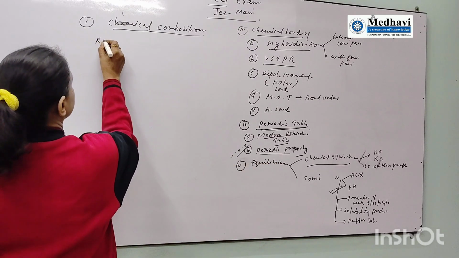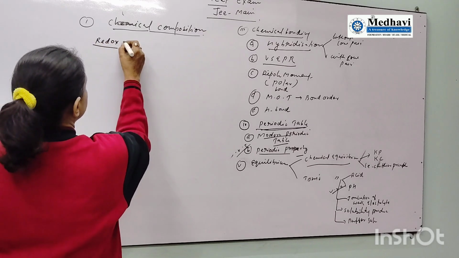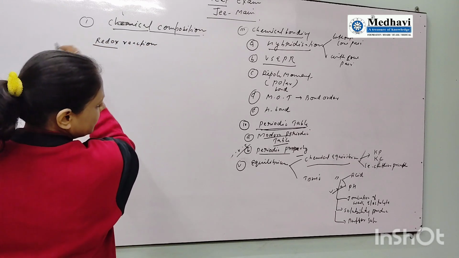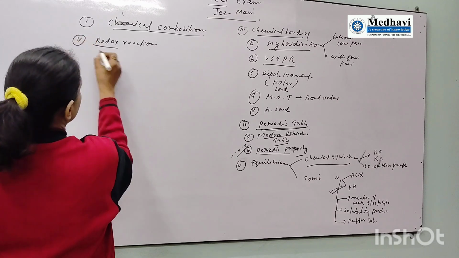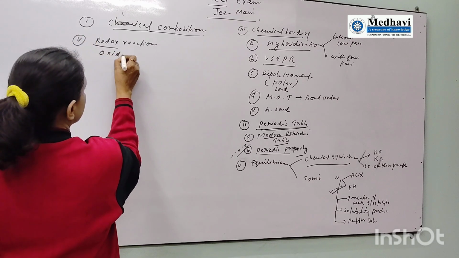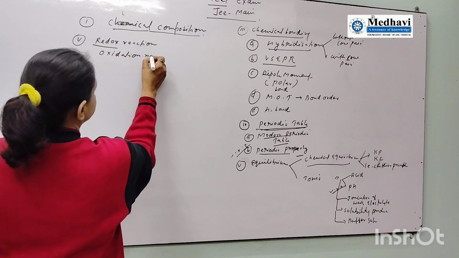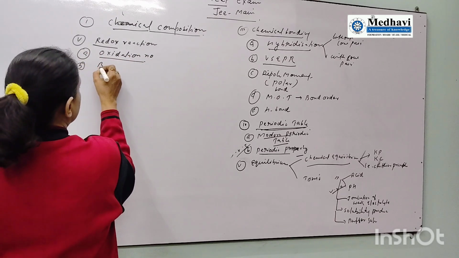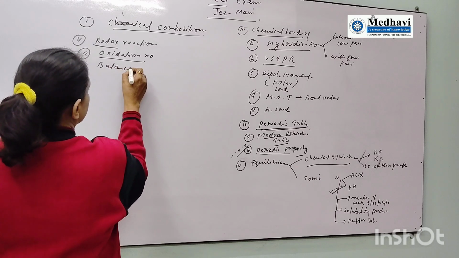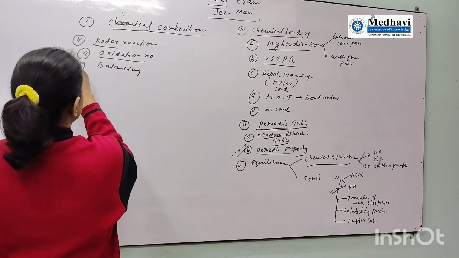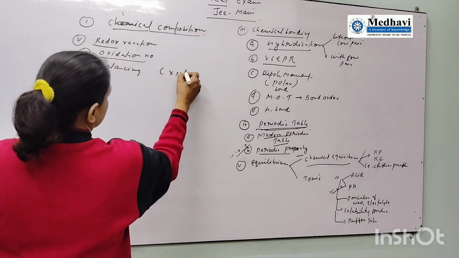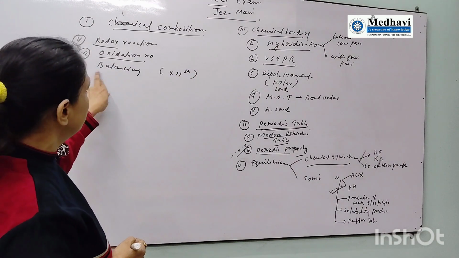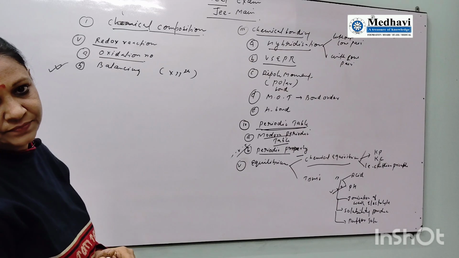Redox reaction. This is very important from this chapter. This is 5th. You will get the method to find oxidation number. Then balancing. This is important. This balancing part is for 12th also. Every year you will get a 2 marks question from the balancing part.